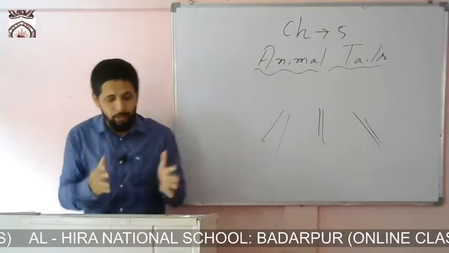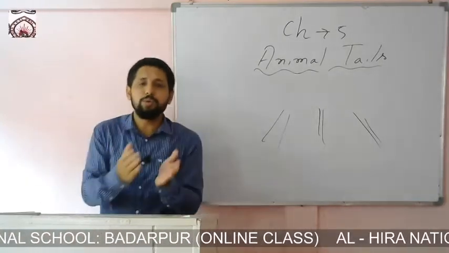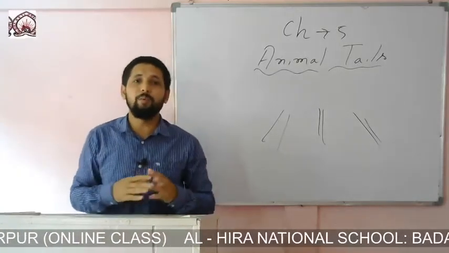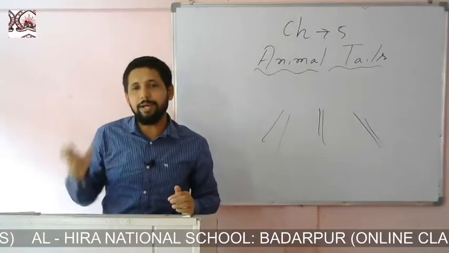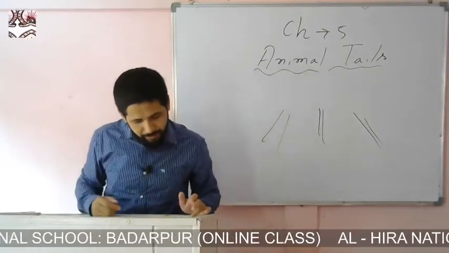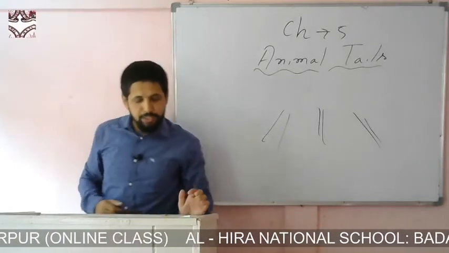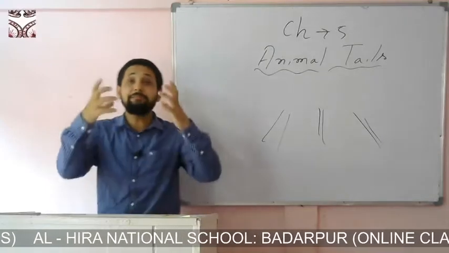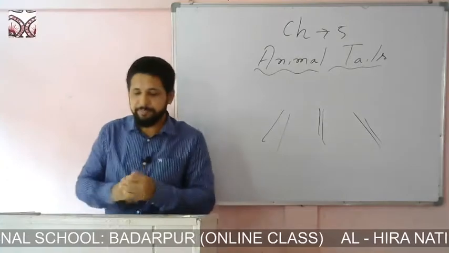So how do squirrels use their tails? They use their tails when they want to jump from one tree to another tree, or from one branch to another branch of a tree. At that time they use their tails. It also uses the tail to keep warm. Here we see they also use the tail to keep their body warm.